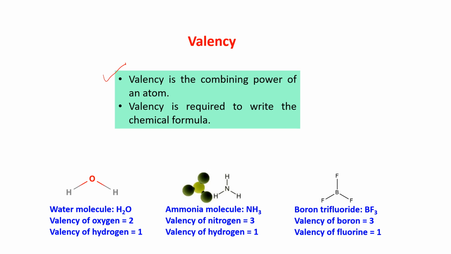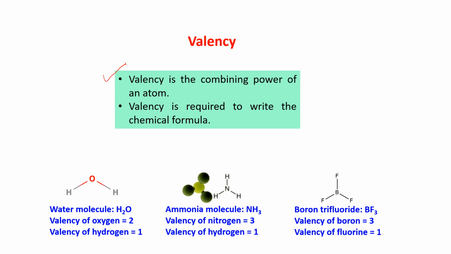For a human being like us, we have two hands. With two hands, we can hold two persons. So this is the valency of a human being. The valency of a human being is 2 because they have two hands and they can hold two persons with their two hands.